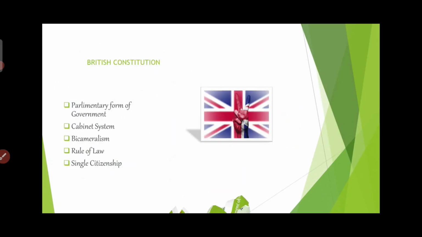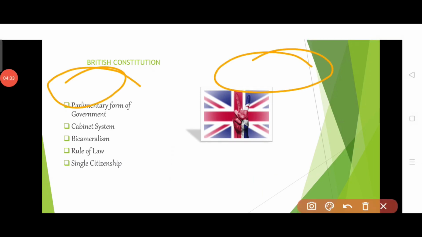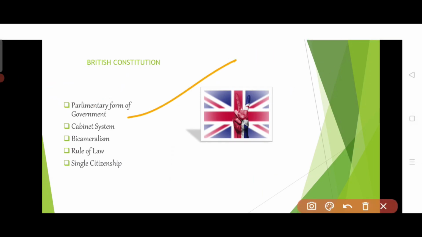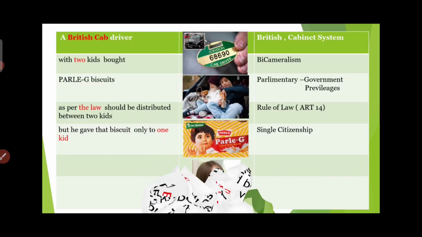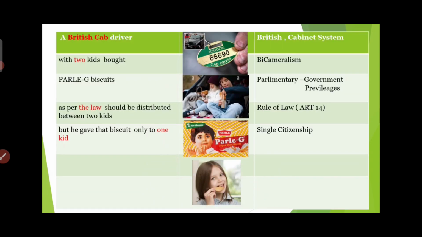Next is the British Constitution. From the British Constitution, we have the parliamentary form of government, cabinet system, bicameralism, rule of law, single citizenship. How to remember all these things? We'll remember all this with just a single story. A British cab driver with 2 kids bought Parle-G biscuits. As per law, they should be distributed between 2 kids. But he gave the biscuit packet only to 1 kid. Just remember this story and you'll get all the things that have been adopted from the British Constitution.